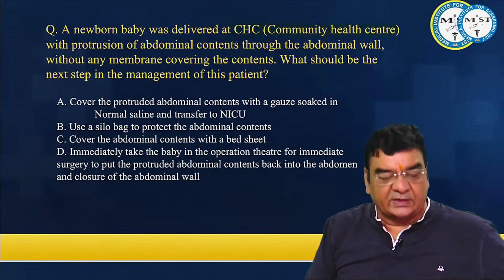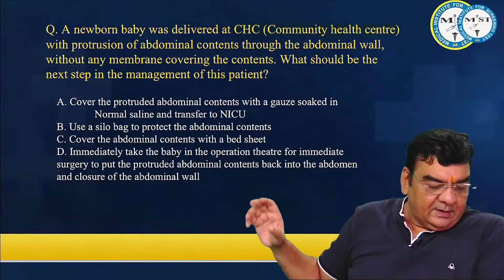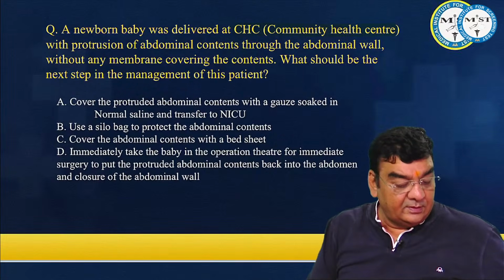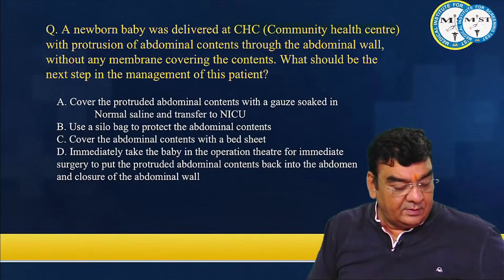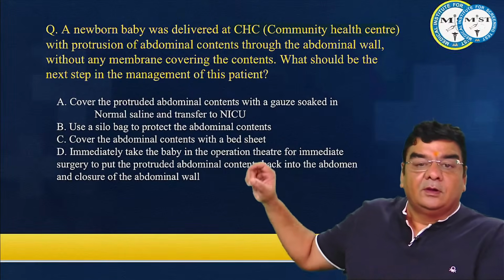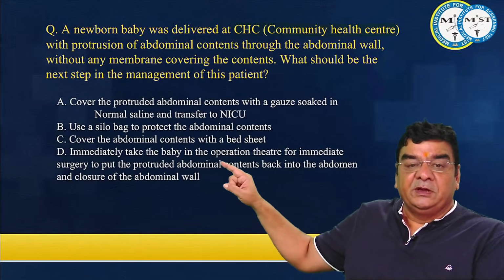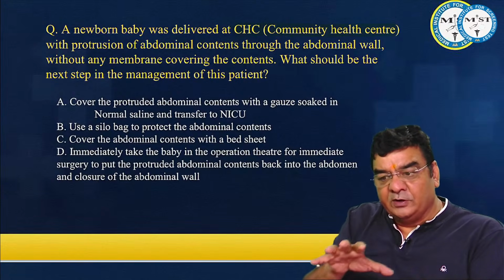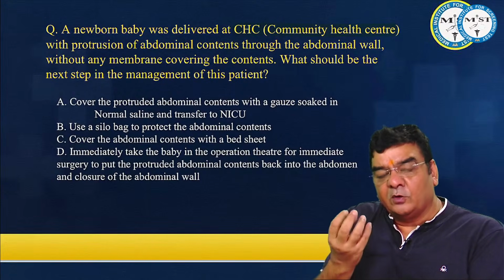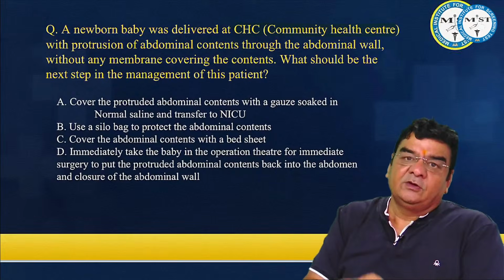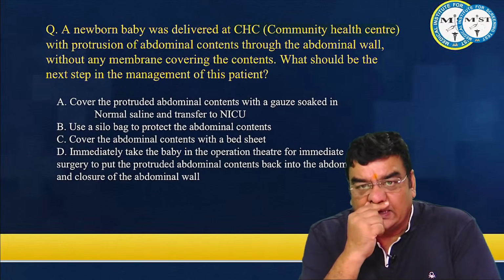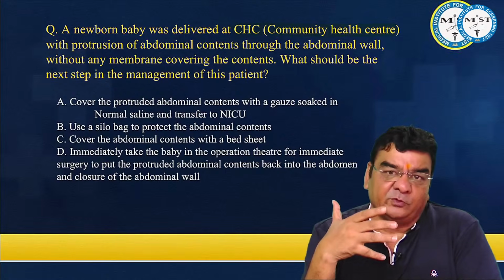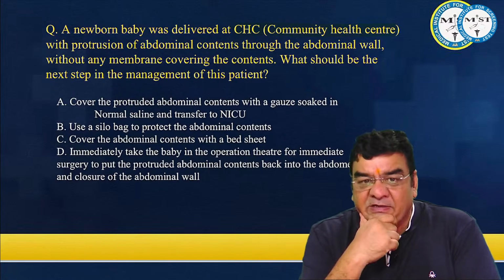We cannot immediately take this baby to the operation theater and try to put the abdominal contents back, because the abdominal cavity would not have sufficient space for these contents. This will create more pressure inside the abdomen, which will push the diaphragm and compromise the lungs.